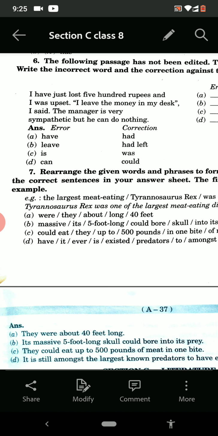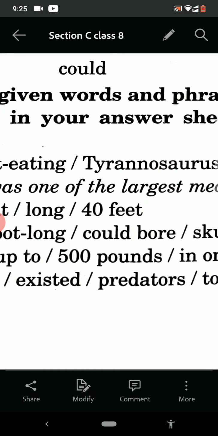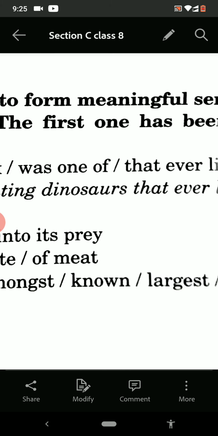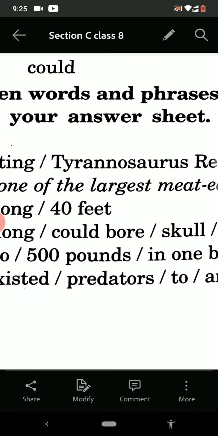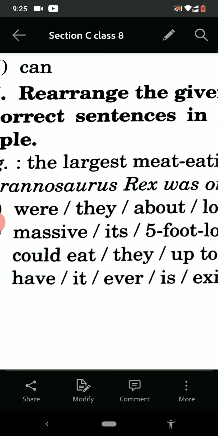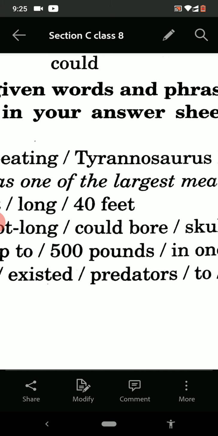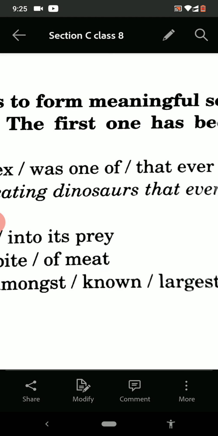The largest meat-eating, Tyrannosaurus Rex, was one of that ever lived dinosaur. So, Tyrannosaurus Rex was one of the largest meat-eating dinosaurs that ever lived.